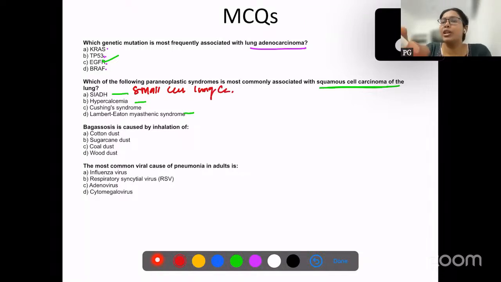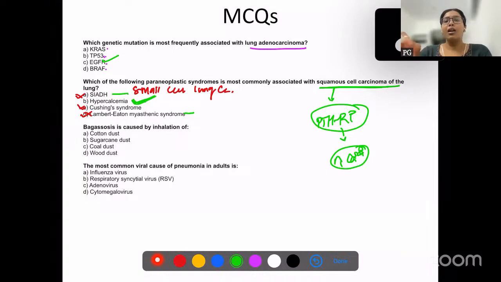Cushing syndrome we had discussed already, right? SIADH is associated with small cell lung carcinoma. Lambert-Eaton is associated with small cell lung carcinoma. But the only thing which is associated with squamous cell carcinoma is hypercalcemia. We also discussed why. Because of PTH related peptide secretion, which increases calcium levels by acting like parathormone.